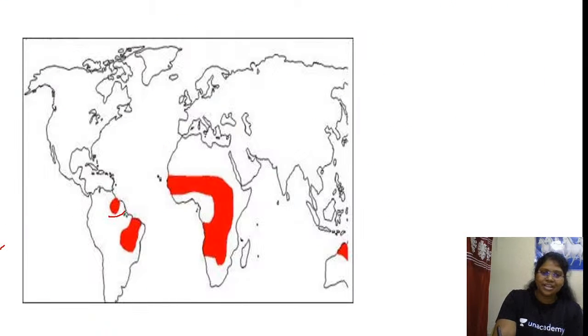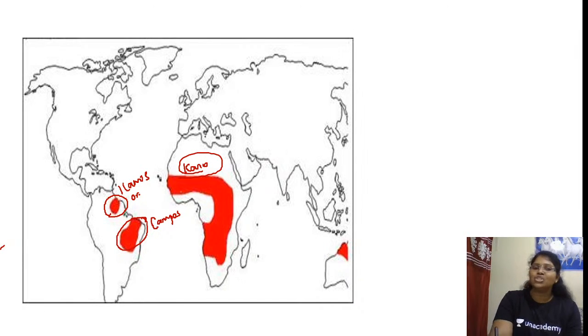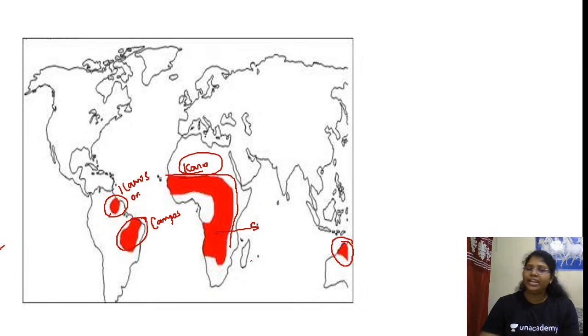So this is the figure. This is the Llanos of the Orinoco Valley. This is the Campos of Brazil. And here we have a Cano. See, the majority of Africa consists of savanna or Sudan type of climate. Can you see this shape? Yes or no? And this is called the Salisbury, and parts of Australia. Is this clear? Are you finding it easy?